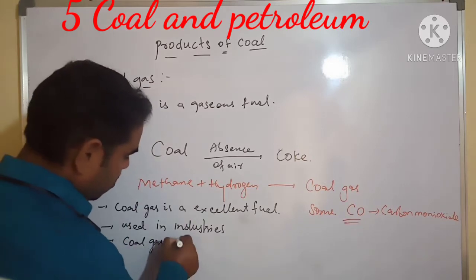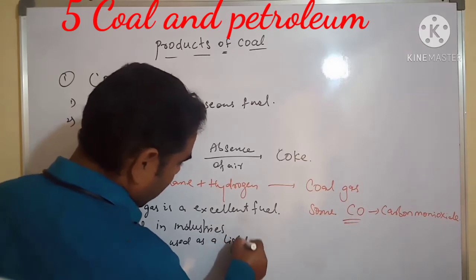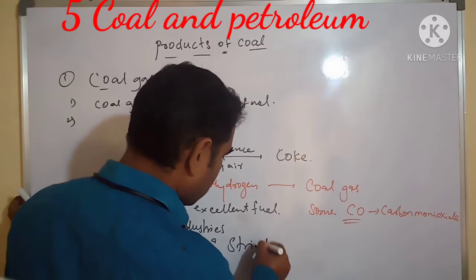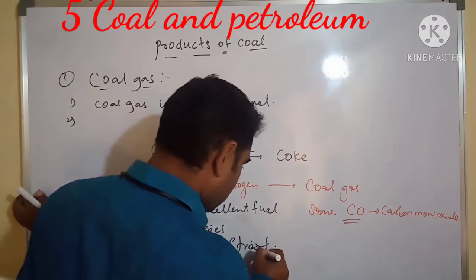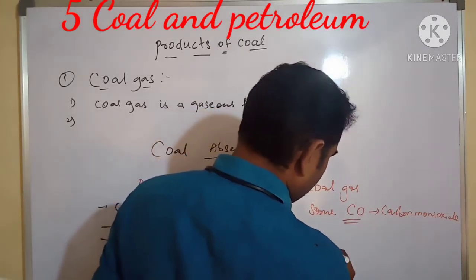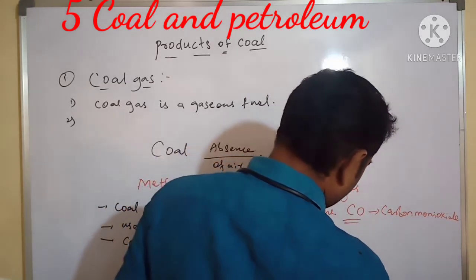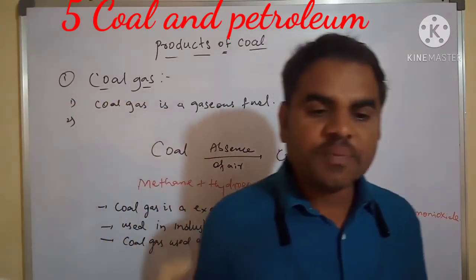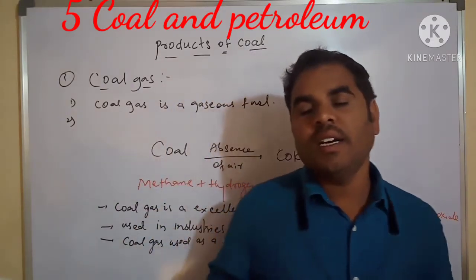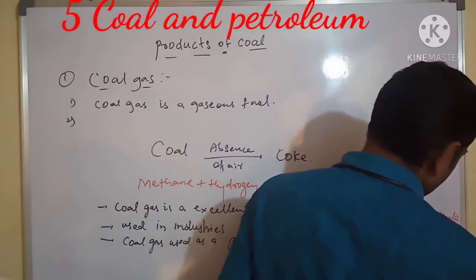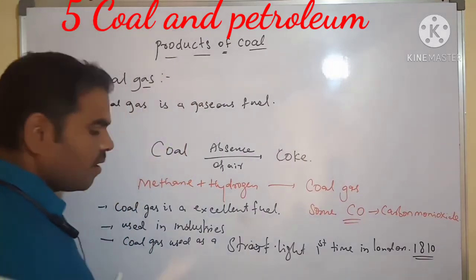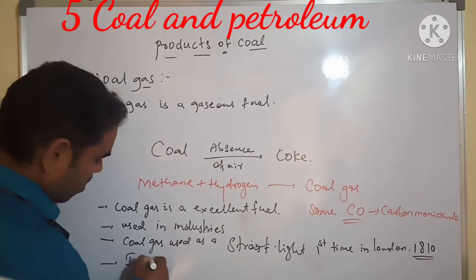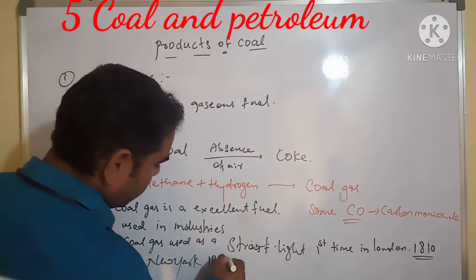Coal gas was used as a light energy for street lights. Next, in New York, around 1820.